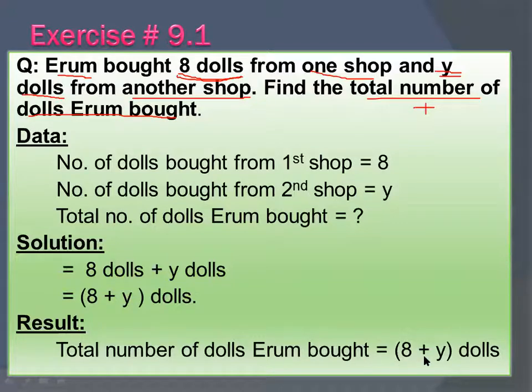8 plus y dollars here. You will write it this way. This is the way to perform word problems from exercise number 9.1 in your copy. You will copy down the word problem, copy down the complete question, then write down the data, then the solution, and then the proper result with a proper statement. This is important.